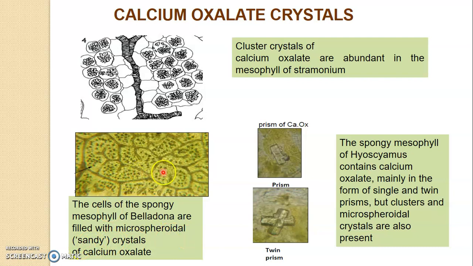You see here, they are in the form of dots, a number of them. Whereas Datura stramonium has cluster crystals of calcium oxalate, and Hyoscyamus has twin prisms of calcium oxalate. So this way we can differentiate between all the three species of tropane alkaloids: Atropa belladonna, Datura stramonium and Hyoscyamus niger.